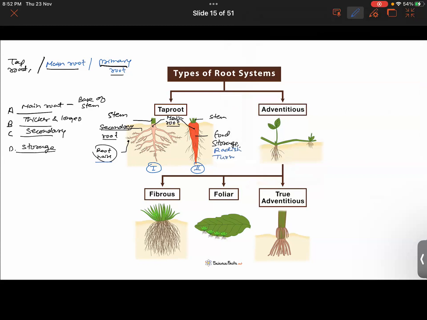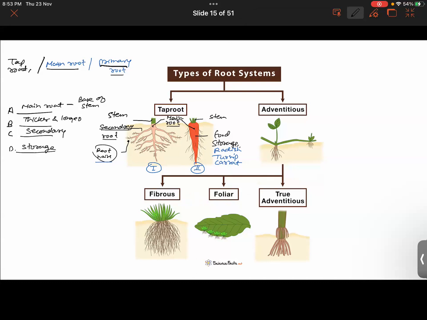Chakrika, you were saying something. Nothing, sir. I said that I got it. Okay, okay. Now you have got another type of roots. Here you can see the adventitious roots now. First of all, you guys see me. What observation are you able to make here? Look at it. It's very thin.